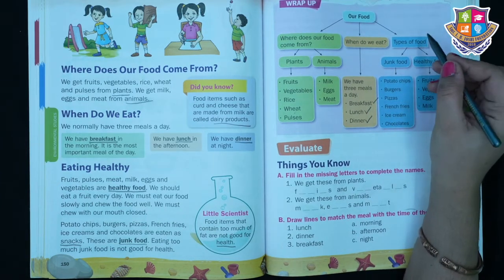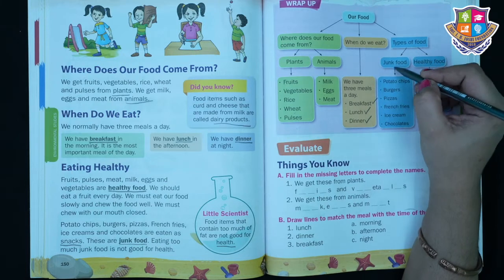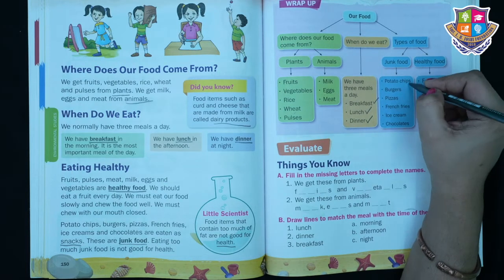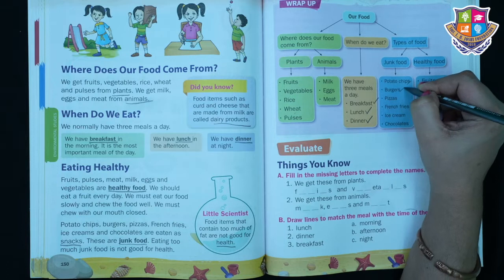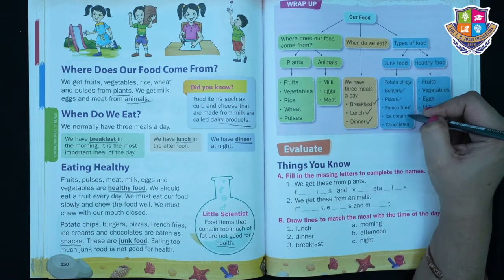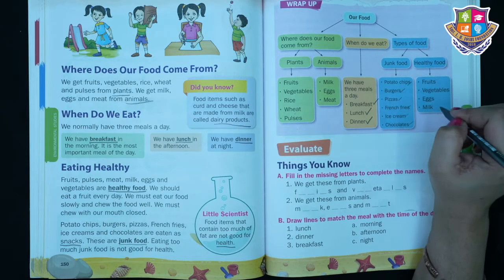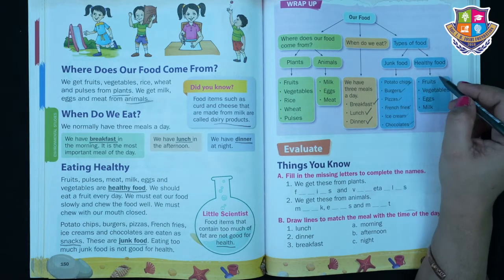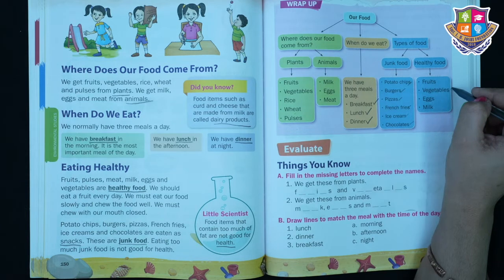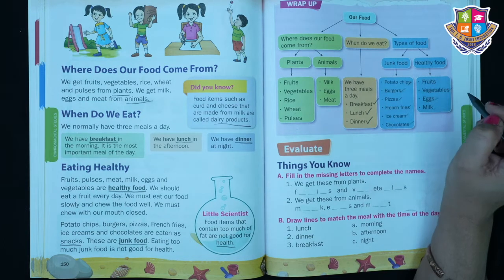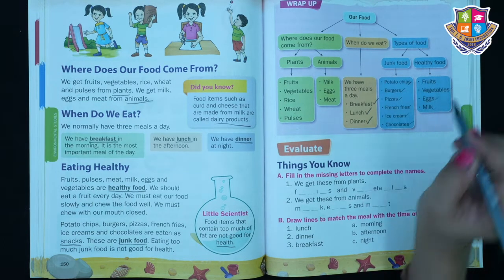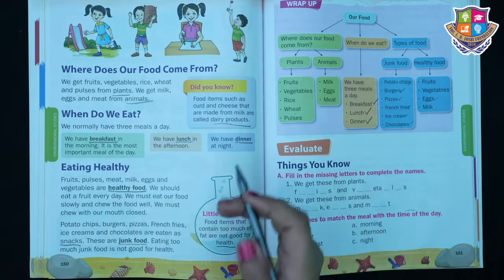Now types of food. There are 2 types of food: junk food and healthy food. Potato chips, burgers, pizzas, french fries, ice cream, chocolates. These are the junk food which is not good for our health. Then in healthy food, fruits, vegetables, eggs and milk are there. This is the healthy food.